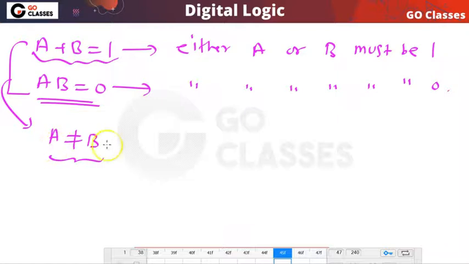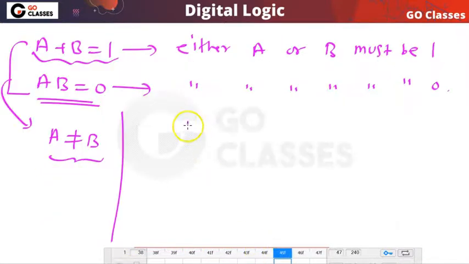If A is 1, then B is 0. If A is 0, then B is 1. So I can say A and B are different. Because very simple point, here at least one of them must be 1, and here at least one of them must be 0. So from these two equations, I can say that they must be different. If A is 1, then B should be 0. If A is 0, then B should be 1. So this is what we can say.